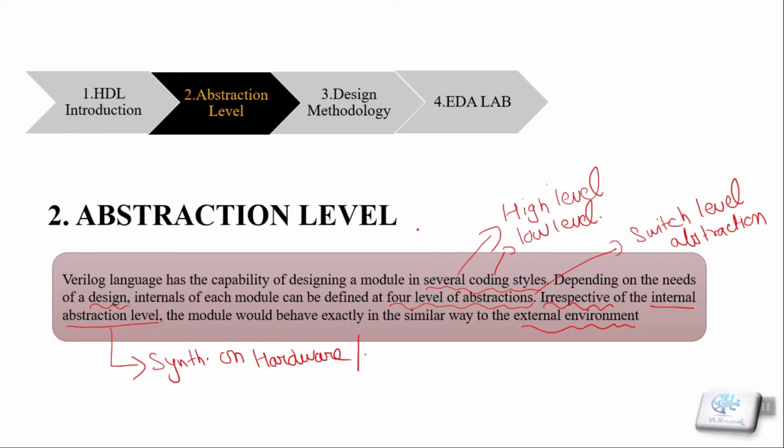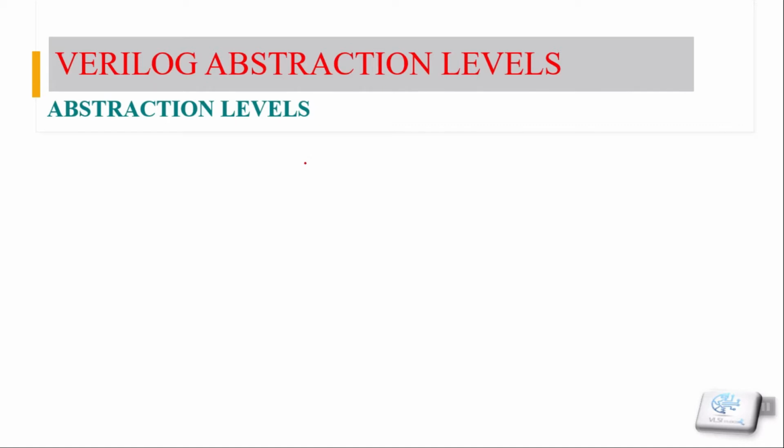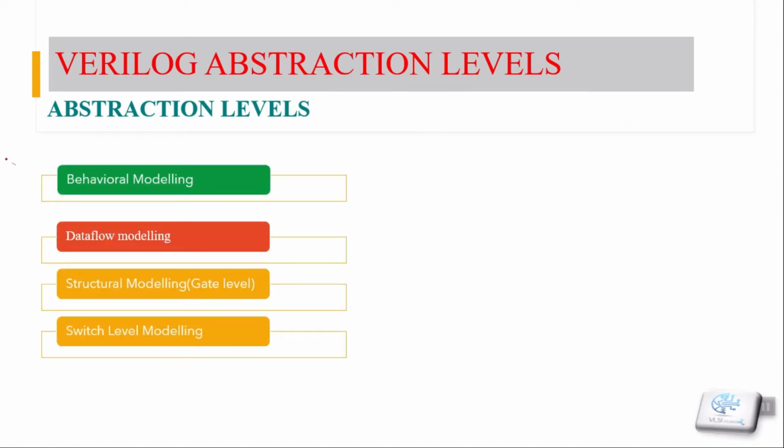Now let's talk about the 4 levels of abstraction in Verilog. We are defining the abstraction levels going from high level abstraction to low level, and the 4th level of abstraction is the switch level or the transistor level of abstraction. It is not possible to define our switch level of modeling in Verilog because it can't be synthesized. So this type of modeling is generally avoided, and we mostly focus on these 3 levels of modeling.